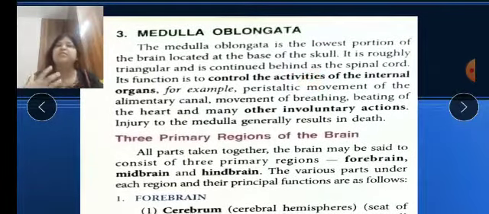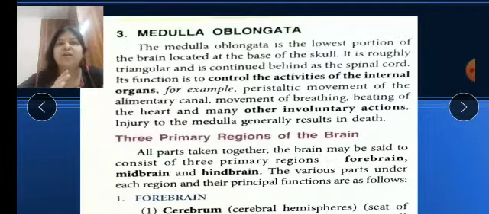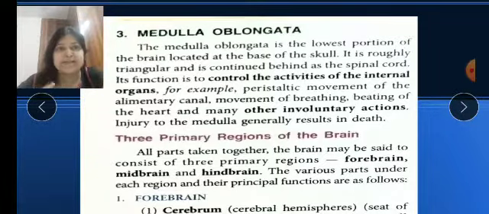Internal organs means it controls all the involuntary actions which we cannot control, like our breathing process, the beating of the heart, stomach movement, and the digestive system. All the internal organ movements we cannot control. For example, peristaltic movement of the alimentary canal: when we eat food, it passes from the mouth cavity through the food pipe, and the food pipe shows this peristaltic movement. Even the stomach passes digested food from one part to another. That is called peristaltic movement.